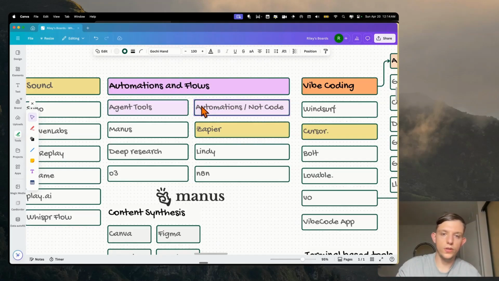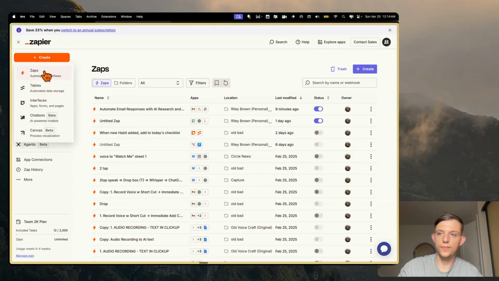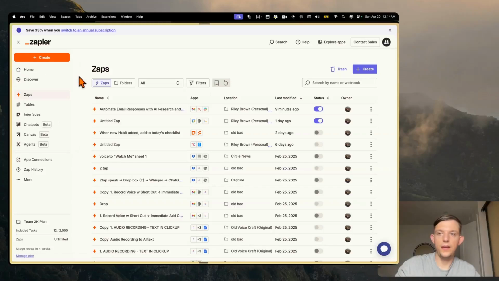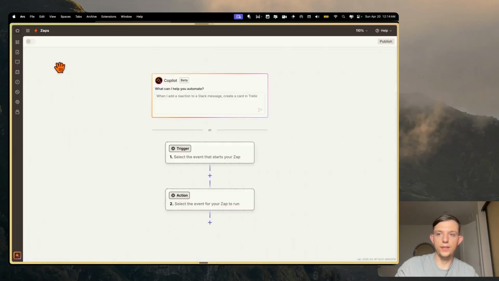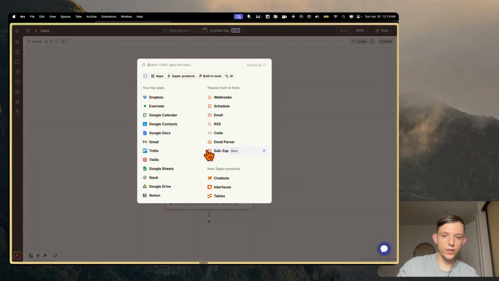So the first one I want to talk about is an automation flow, and for this we're going to use Zapier. So let's go ahead and open up Zapier, and let's go ahead and create a Zap. And a Zap is, I think, basically an automation. It's just what Zapier calls an automation flow, and every automation flow has a trigger. In this case, let's make the trigger, and by trigger, I mean this actually sets off the automation, and the automation is just a list of things that happen once the trigger happens.